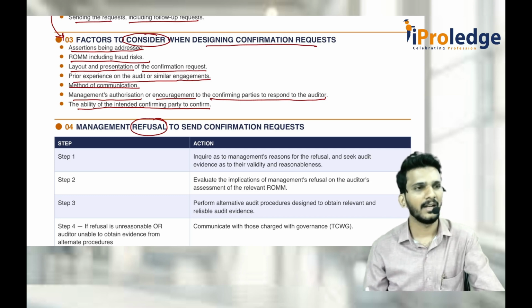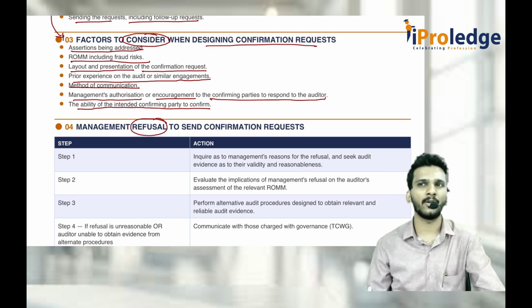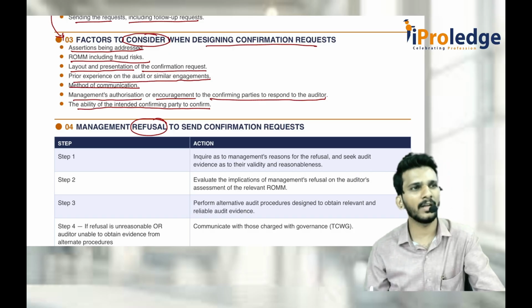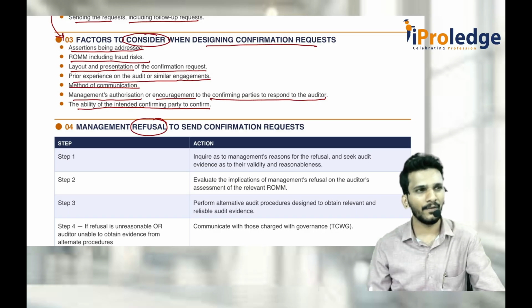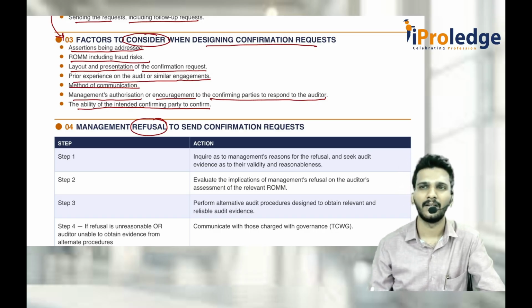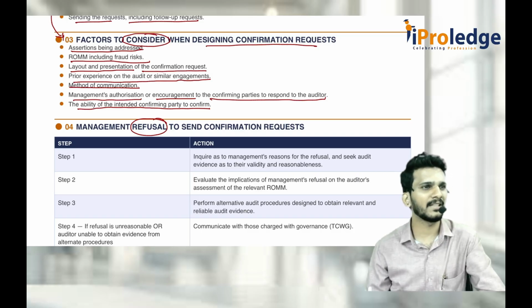In that case, try to perform some alternative procedure to get audit evidence. If it is not possible to get any evidence even after that, then go for 705. The ultimate option is 705. If their reason is not reasonable, like they are unnecessarily saying they don't like it because you are wearing a green shirt, then try alternative procedures. If that is not possible, 705, directly finish it off.